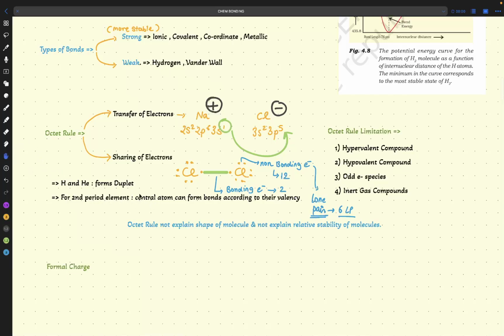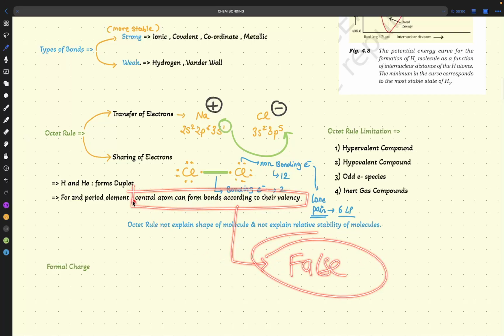That central atom can form bond according to their valency. If a statement-based question comes from here, that central atom can form bond according to their valency, it will be false. You will say, sir, why false? Now you mentioned that it is a true statement. Why is it false then? Because I have told that central atom can form bond according to their valency, but I have not told for which period I am talking about. Then it will be false.